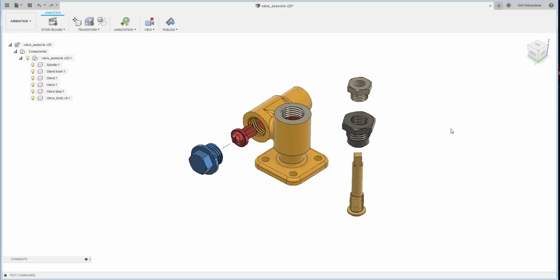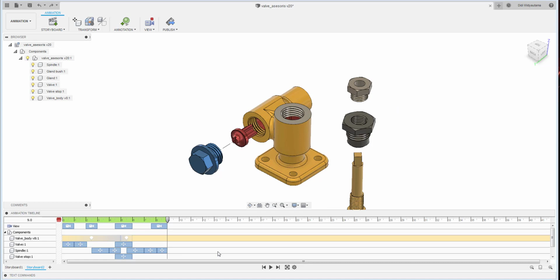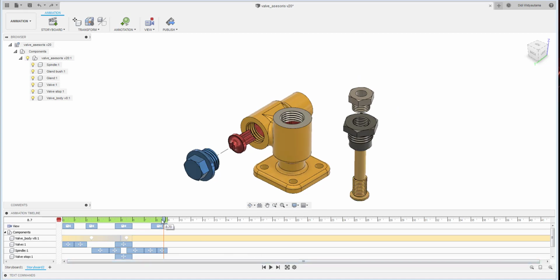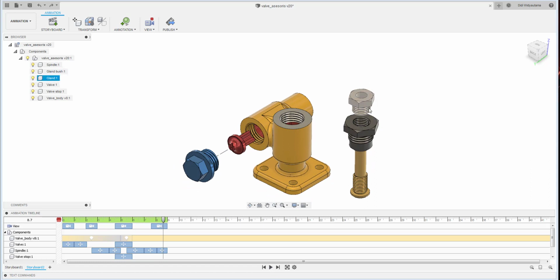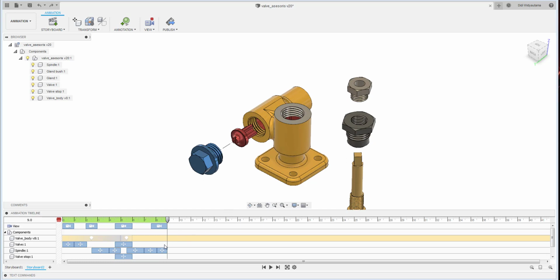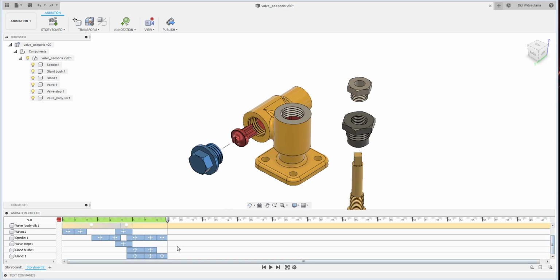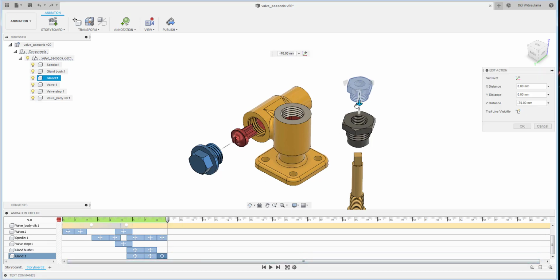Okay, one more thing, if you look at the animation, you just mentioned that all the parts disassemble, but eventually this one is threaded. So how can we animate the rotation? So first thing, I just want to show you. Wait, I will edit the action. I put it maybe like here. Okay,